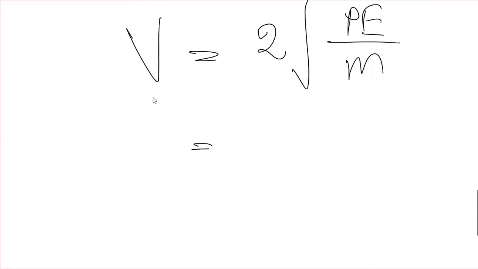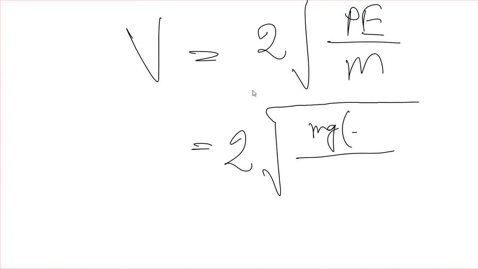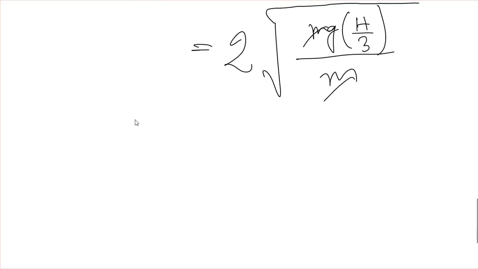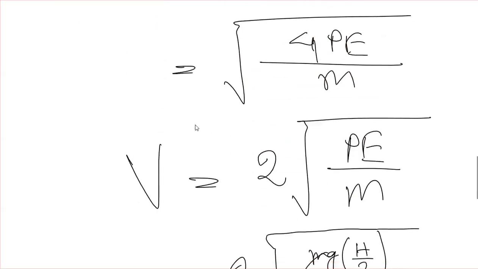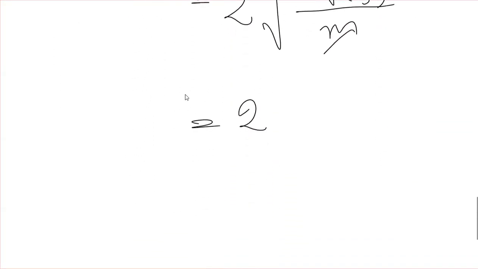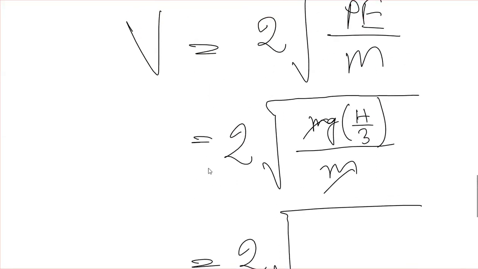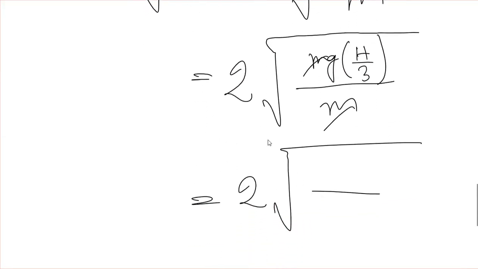So that will be root under mg h by 3 divided by m. m will cancel out, that will be root under gh by 3.